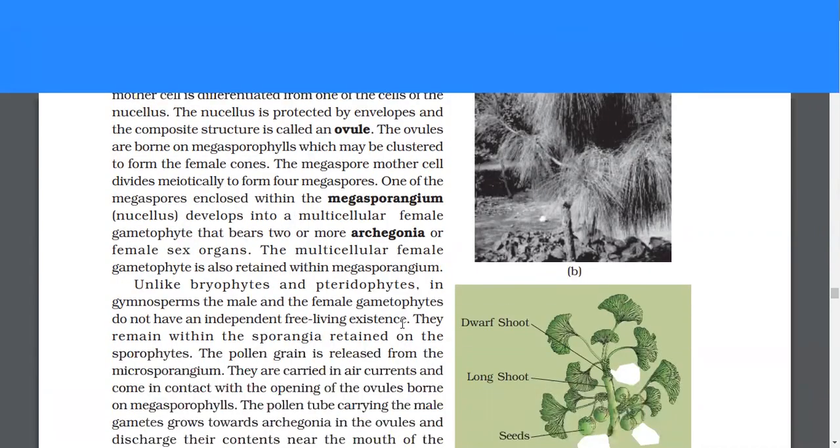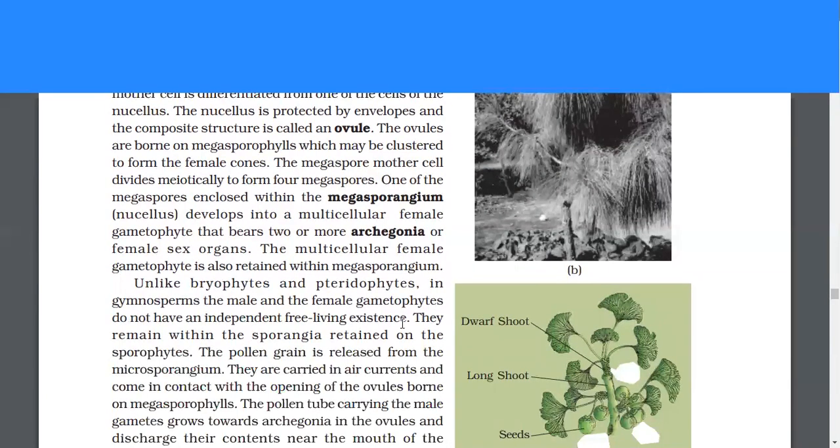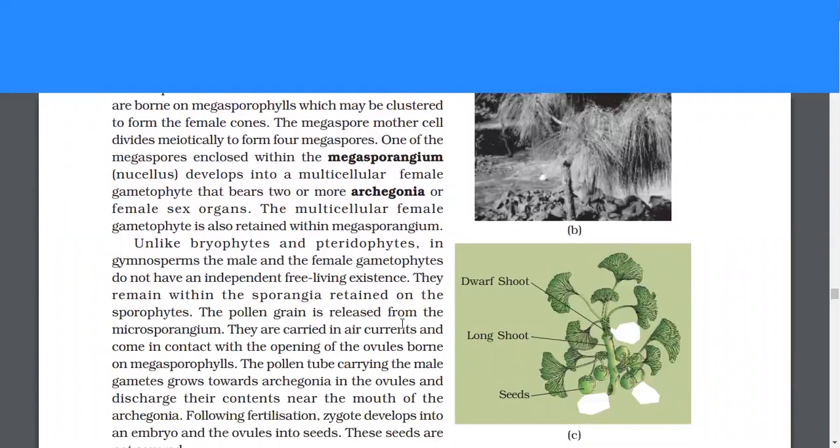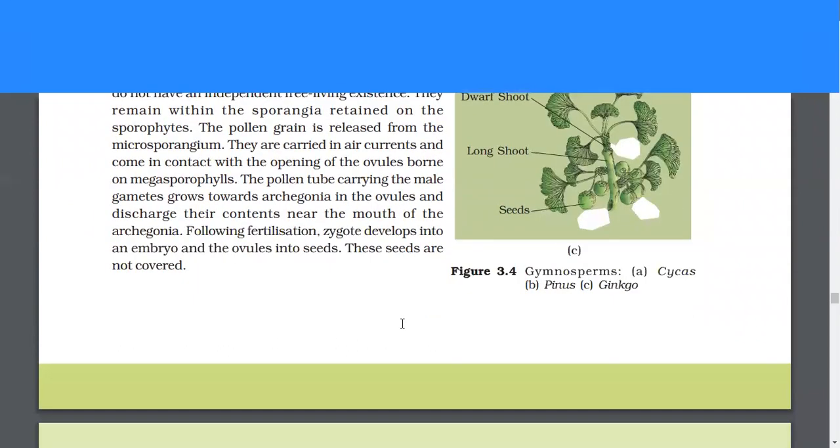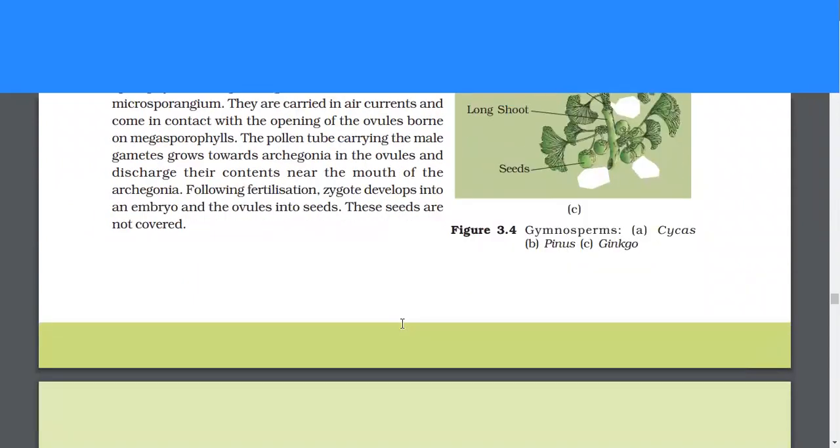The multicellular female gametophyte is also retained within the megasporangium. Unlike bryophytes and pteridophytes, in gymnosperms, the male and the female gametophytes do not have an independent free-living existence. They remain within the sporangia retained on the sporophytes. The pollen grains are released from the microsporangia. They are carried in air currents and come in contact with the opening of the ovules borne on megasporophylls. The pollen tube carrying the male gametes grows towards archegonia in the ovules and discharges their contents near the mouth of the archegonia. Following fertilization, the zygote develops into an embryo and the ovules into seeds. These seeds are not covered.